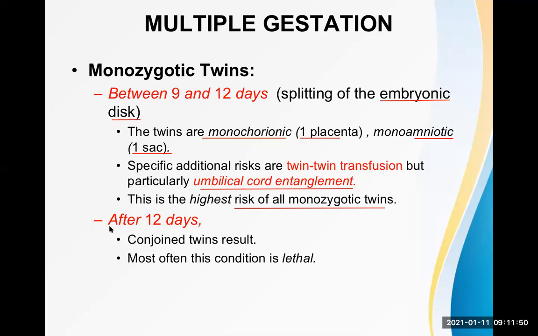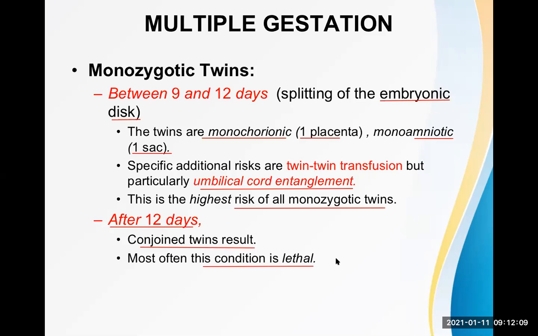If the division occurs after 12 days, okay, this is the stage of the embryo now, the conjoined twins result, and most often this condition is lethal. Conjoined twins, okay, this is not a good situation to have. The babies are joined with each other.